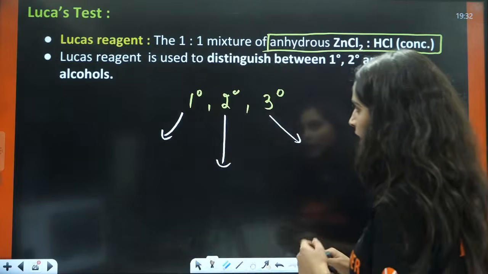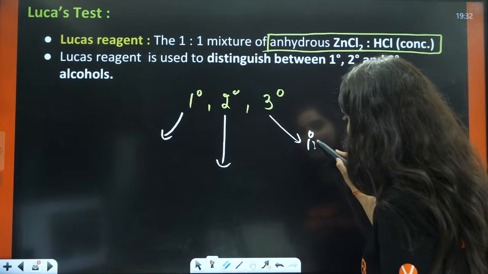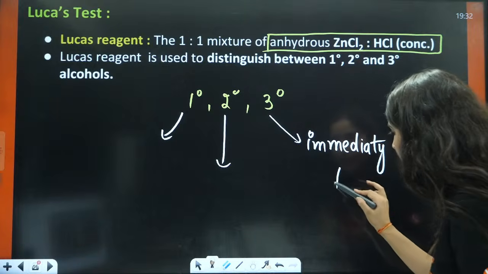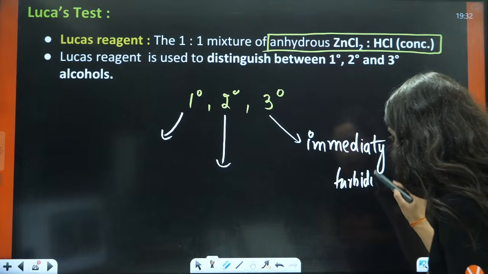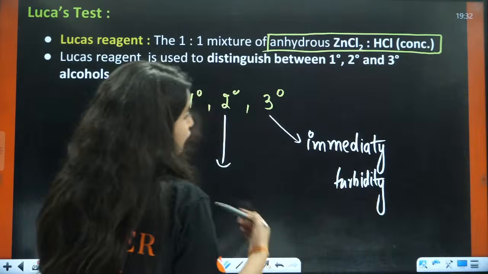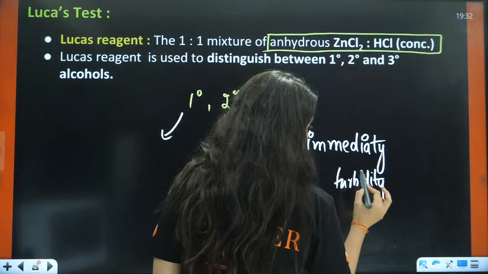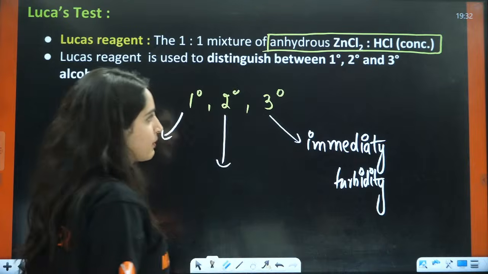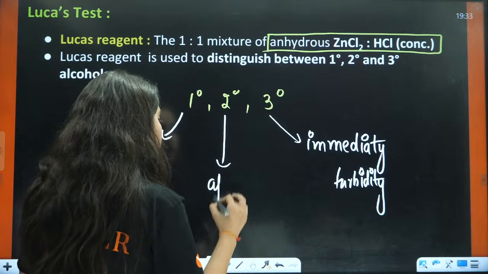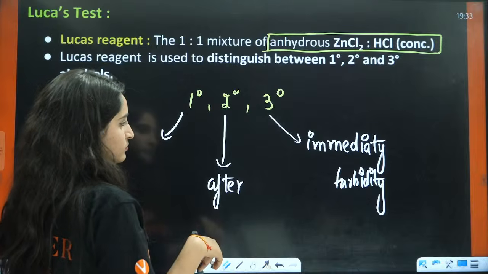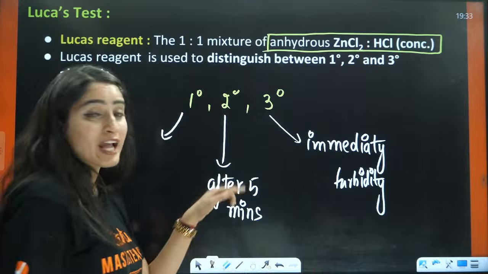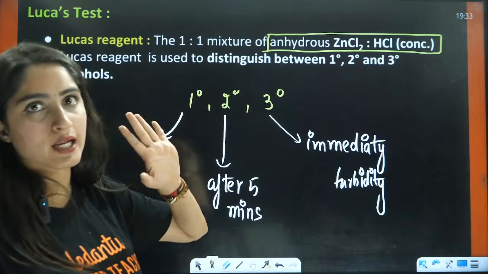That is the turbidity. If you talk about 3 degree, it will react immediately and give us turbidity. Immediately turbidity will be formed. If you talk about 2 degree, turbidity will be formed after some time, right? 3 degrees, immediately the turbidity is formed. 2 degrees, after 5 minutes. If after 5 minutes the turbidity is formed, you will say it is a 2 degree alcohol.